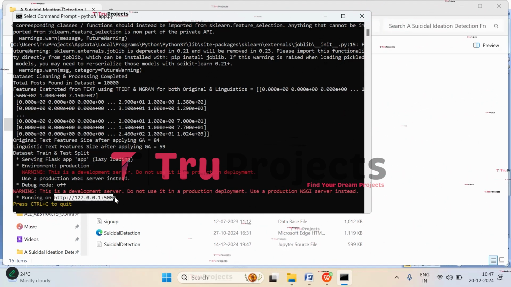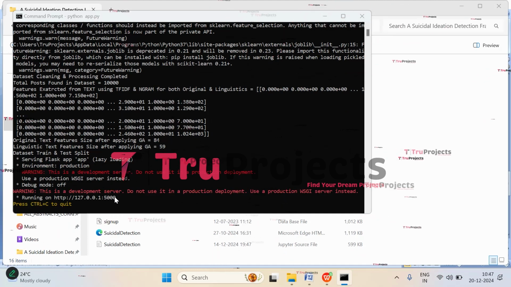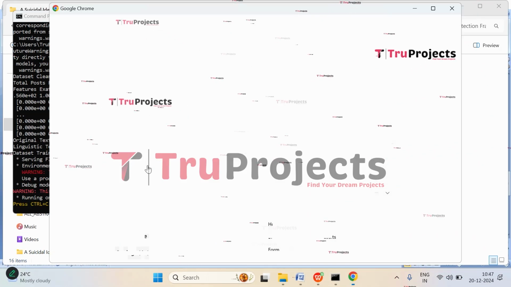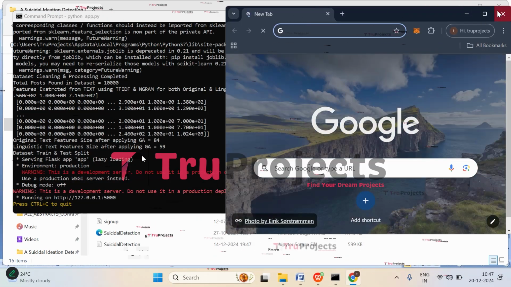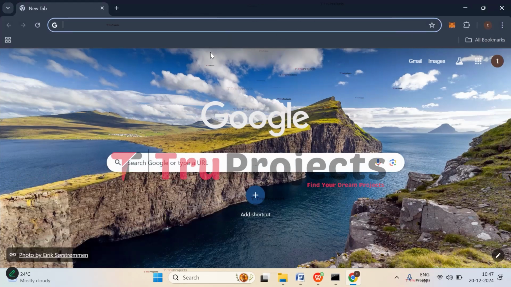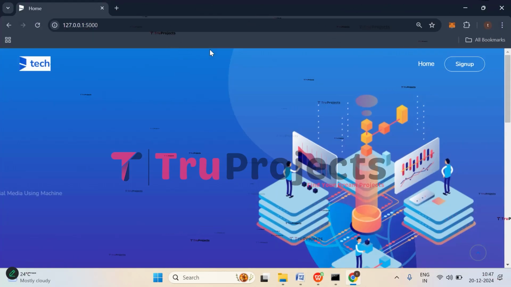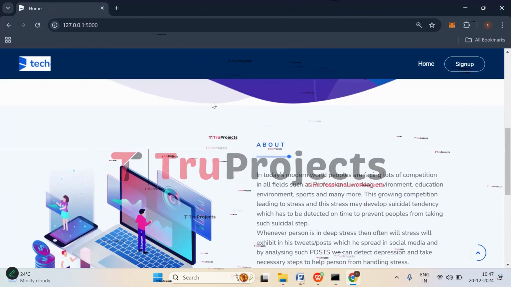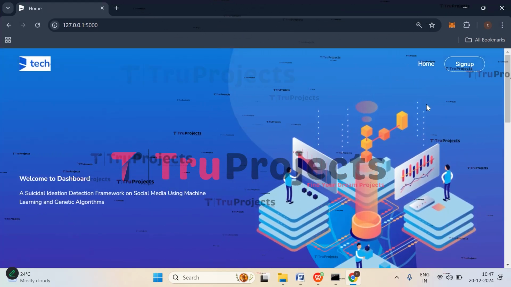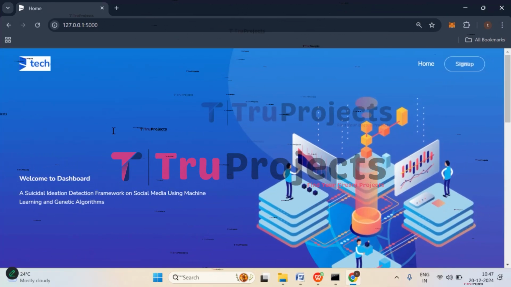Now copy this local link provided by the Flask framework and paste it in any web browser. I've copied it. I prefer Google Chrome, so I will paste it in that. Paste the link here. Click on enter. This is the web page of the project, which is displayed in the browser. So now we are supposed to sign up. Click on sign up